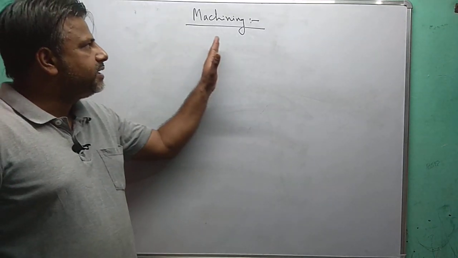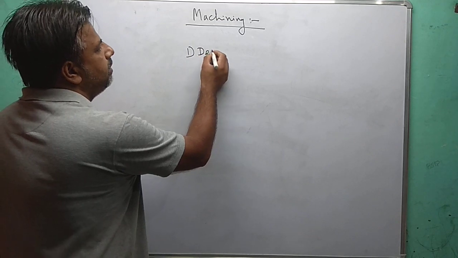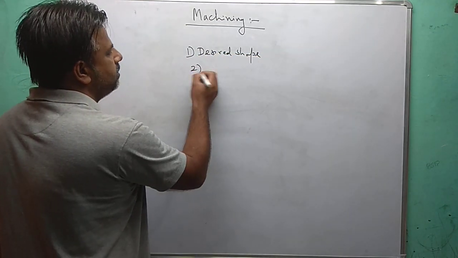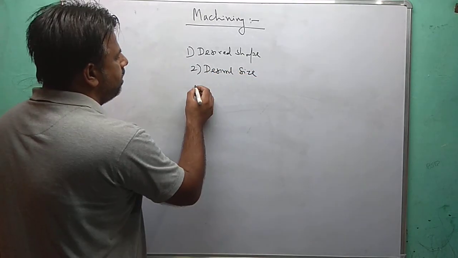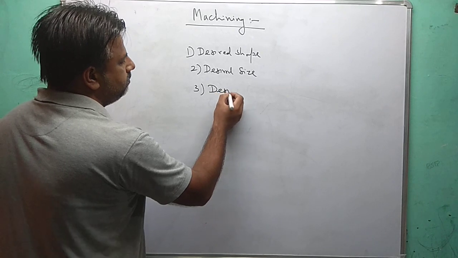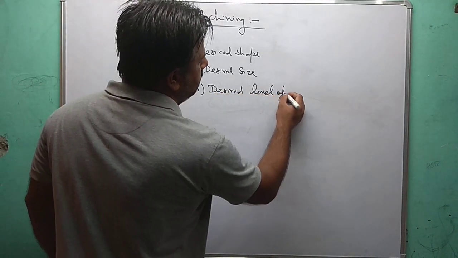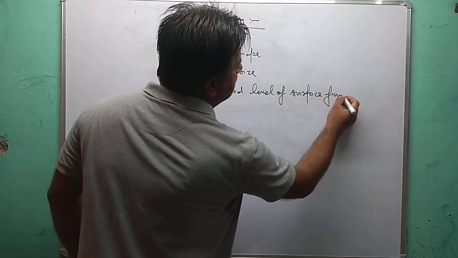The main objective in machining is to obtain the desired shape, second the desired size, and third the desired level of surface finish.